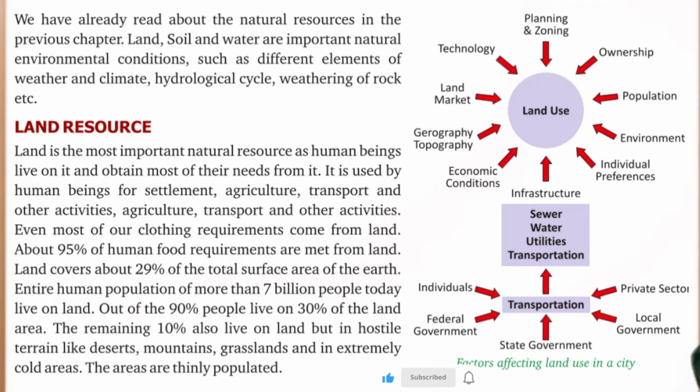About 90% of people live on 30% of the land area. The remaining 10% also live on the land but in hostile terrain like deserts, mountains, grasslands and in extremely cold areas. These areas are thinly populated.